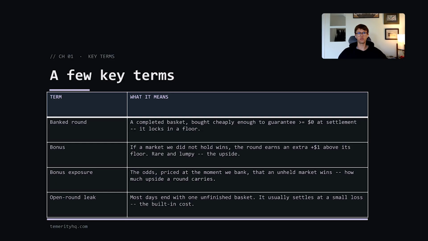We can define bonus exposure as the odds, based on the market price at the moment we complete the banked round, that the unheld market wins. This is a way of quantifying asymmetric upside for that round.